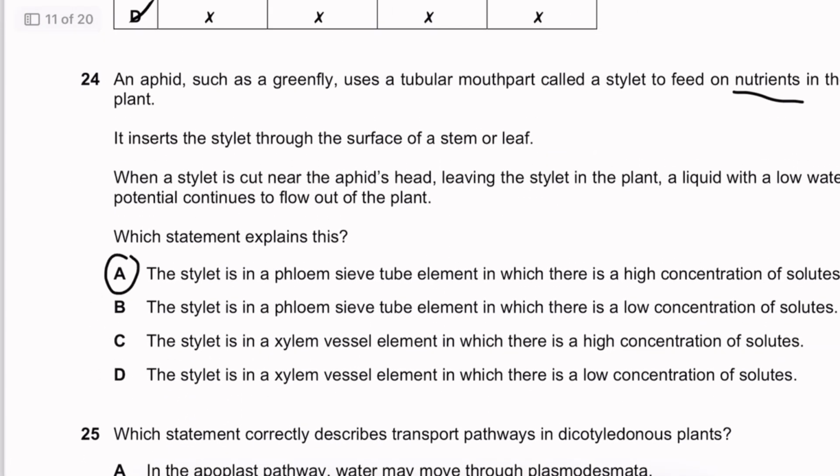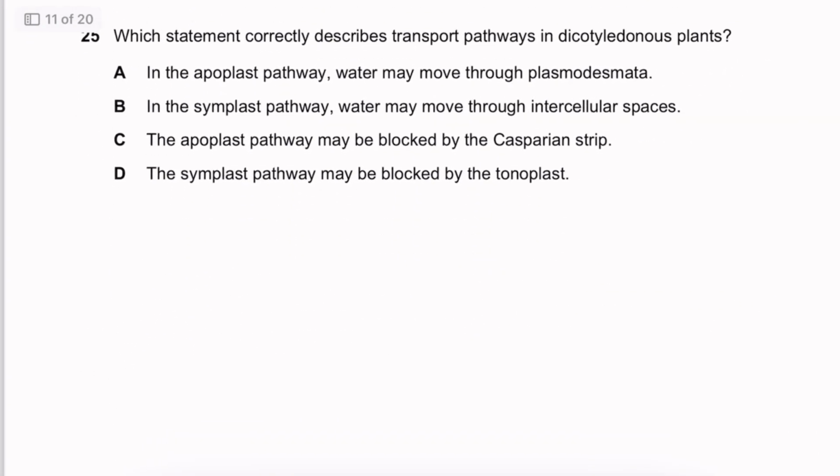Okay. Which statements correctly describe the transport pathways in a dicotyledonous plant? In an apoplast pathway, water may move through plasmodesmata, and in the symplast pathway, water may move through intercellular spaces. The apoplast pathway may be blocked by the Casparian strip, and the symplast pathway may be blocked by the tonoplast. Let's explain what you have to know about the apoplast and symplast pathways real quick here.